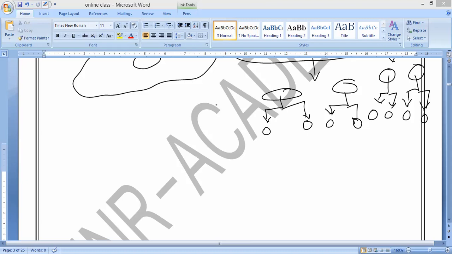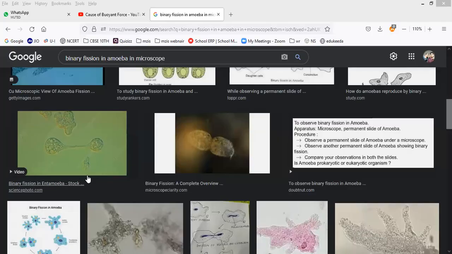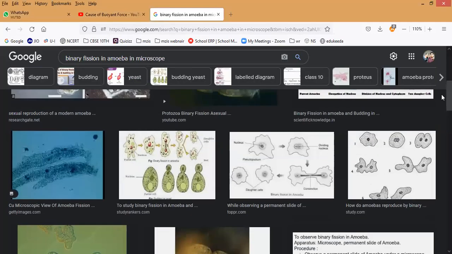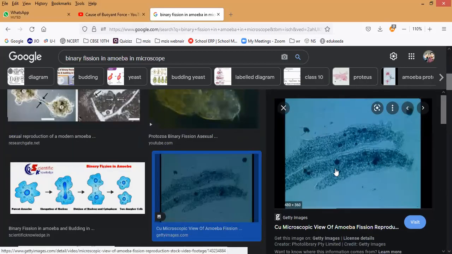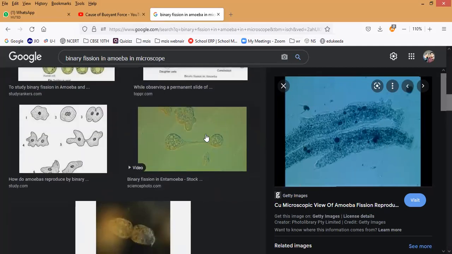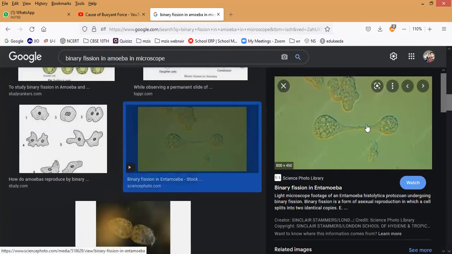Now let us see the microscopic pictures of this. Then you can understand how it is happening, because drawing the pictures is not the matter, microscopic pictures are what is important. This is an amoeba we can see here, and this is also an amoeba. Have you noticed it is splitting into two equal parts? These are what we can call baby cells or daughter cells of amoeba. In the third stage, the cytoplasm is dividing. Have you noticed it, guys?